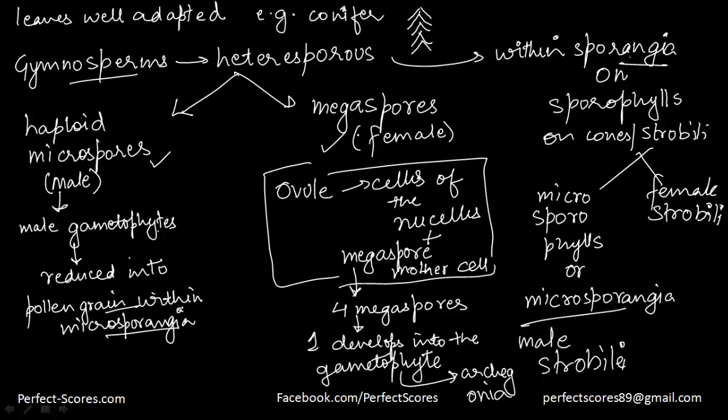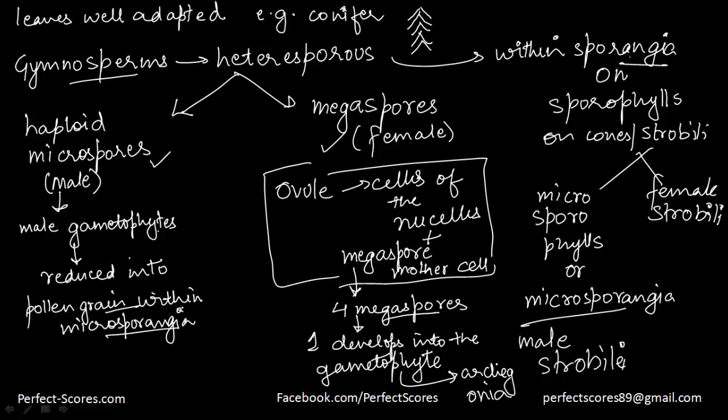What about the females? In females, you have megaspores. So one megaspore mother cell is surrounded by other cells of the nucellus, and that forms the ovule. After that, it gives rise to 4 megaspores, out of which only one develops into the gametophyte, and that gives rise to further archegonium. It could be 2 or more as well.